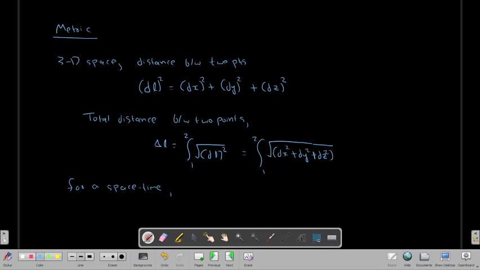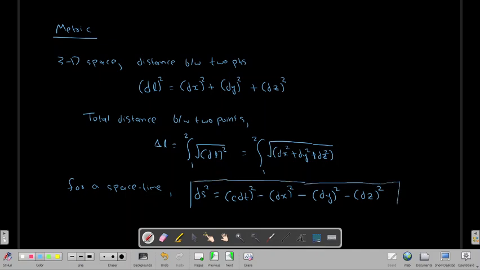So you can write ds square is equal to c dt square minus dx square minus dy square minus dz square. This is an important result.